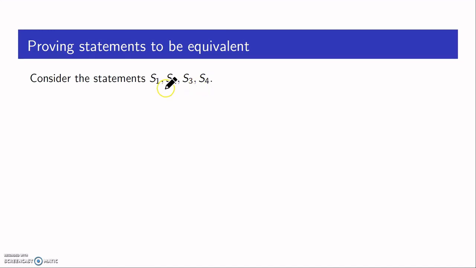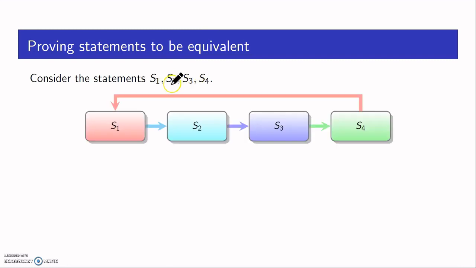I'll assume that I've already arranged them in some suitable order, and then I will pick up the first one, show that S1 implies S2, S2 implies S3, S3 implies S4, and the last one S4 implies S1 back. If you do this, you end up showing that all the 4 statements are equivalent.